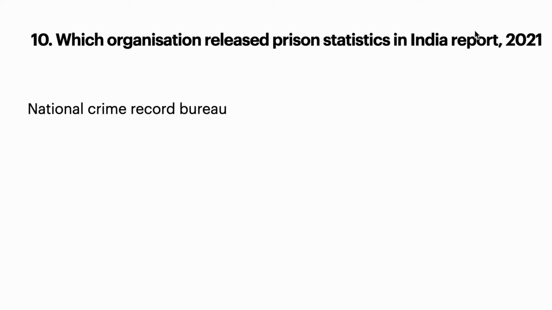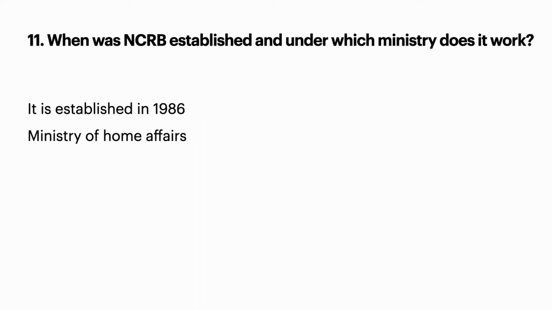Okay, now coming to the 10th question: which organization released the Prison Statistics in India Report 2021? It is the National Crime Record Bureau. 11th question: when was the National Crime Record Bureau established and under which ministry does it work? It is established under the Ministry of Home Affairs, and it was set up in the year 1986.